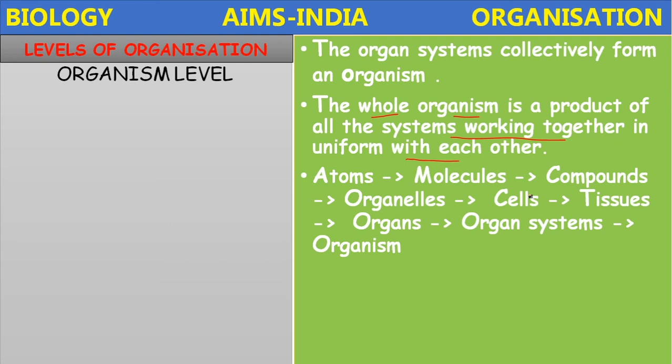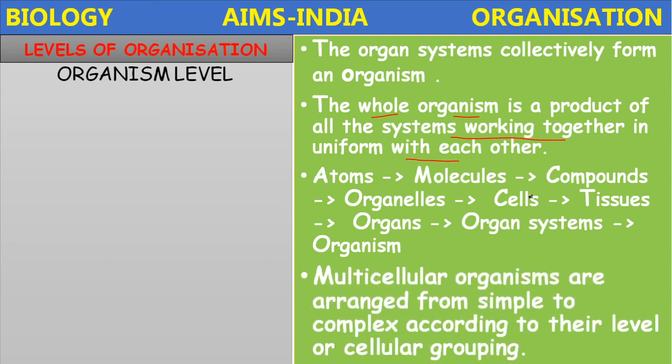Atoms combine to form molecules, compounds, and organelles. These organelles combine to form the cells. Several cells combine to form the tissues. Several tissues combine to form the organs, several organs combine to form the organ systems, and several organ systems are grouped together to form an organism, either plant or animal.